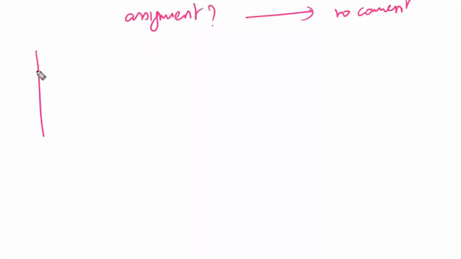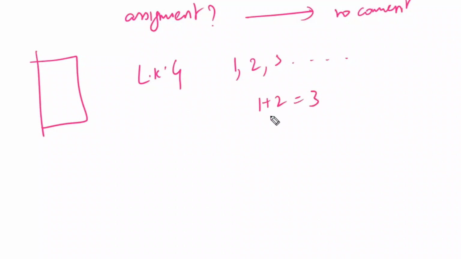Take an example of LKG students, assume that you are the trainer, not the students. Some LKG students are there, and we have trained them numbers 1, 2, 3, and we have explained additions. 1 plus 2 is equal to 3. In the class we explained by showing two hands like this: this is 1, this is 2, combine 3. Assume class was completed.